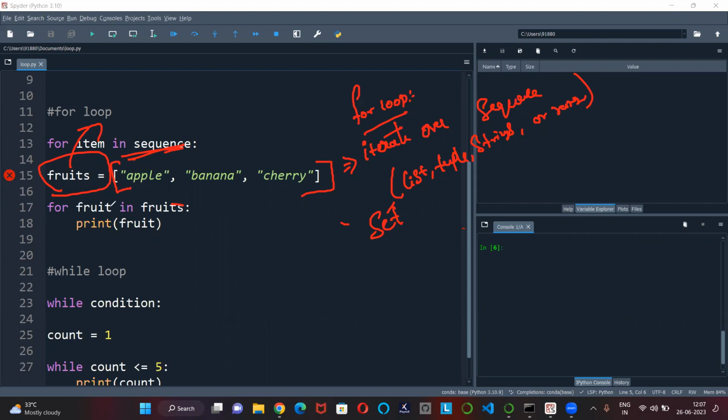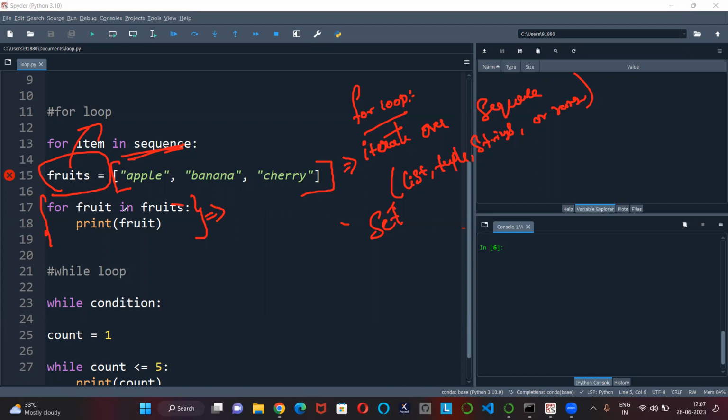So for fruit in fruits, if you notice here, this is the basic syntax, for item in sequence. This is the code block that needs to be executed fully.